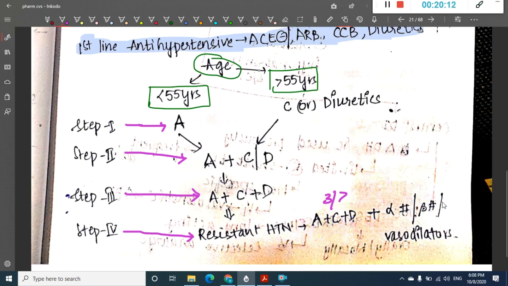In such a situation, you will add alpha blockers or beta blockers or vasodilators to this regimen. So this is the treatment regimen for hypertension.